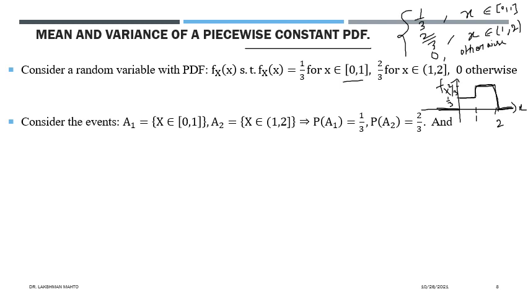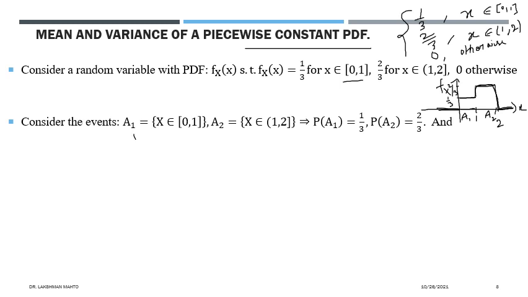So we can define an event A1, which is x observing a value between 0 and 1, and another event A2, which is x observing a value between 1 and 2. Also you can say that we made a partition of the sample space, due to this pattern of density.